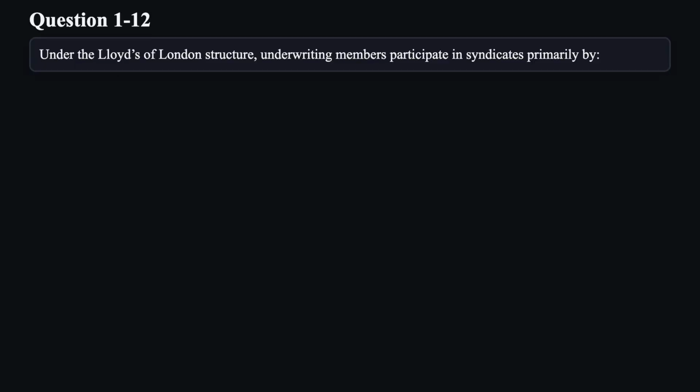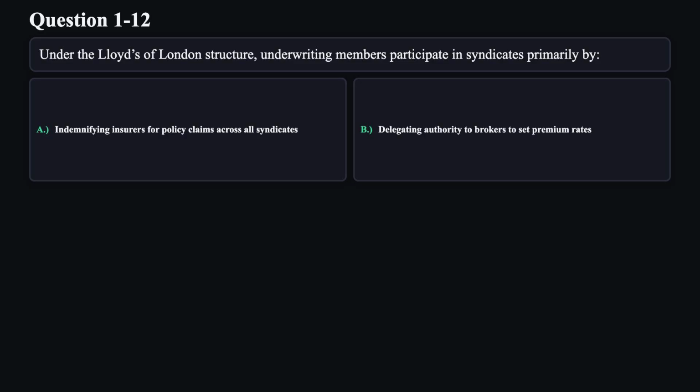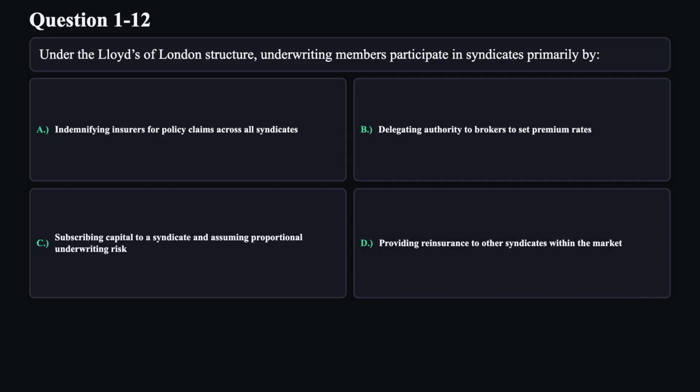Question 12. Under the Lloyd's of London structure, underwriting members participate in syndicates primarily by A. Indemnifying insurers for policy claims across all syndicates. B. Delegating authority to brokers to set premium rates. C. Subscribing capital to a syndicate and assuming proportional underwriting risk. D. Providing reinsurance to other syndicates within the market.